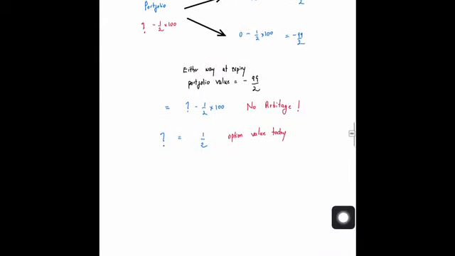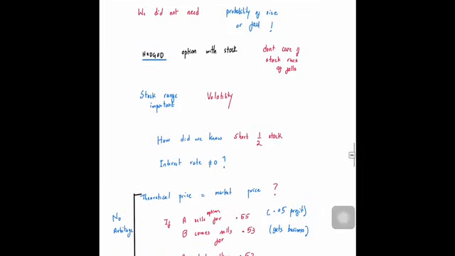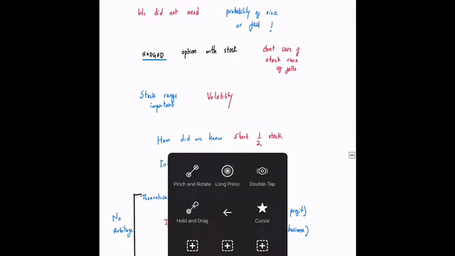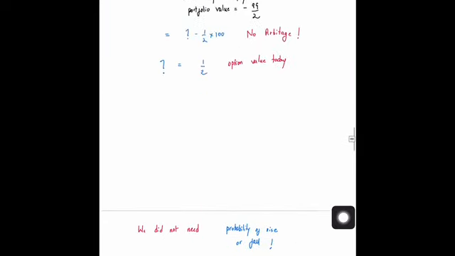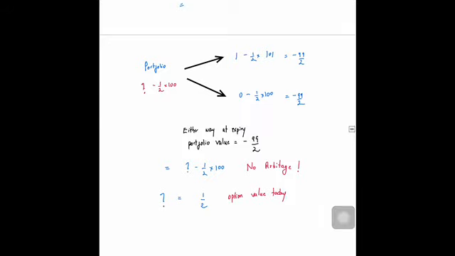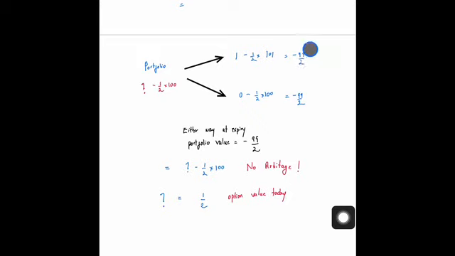Now let us try to analyze this whole thing in much more detail. As far as this particular pricing went, we have never utilized any information of the probability of rise and fall. We have built the portfolios in such a way that the value, whether it goes above or below, is minus 99 by 2, irrespective of what the probabilities of going up and down are. So there is no dependence on probabilities.